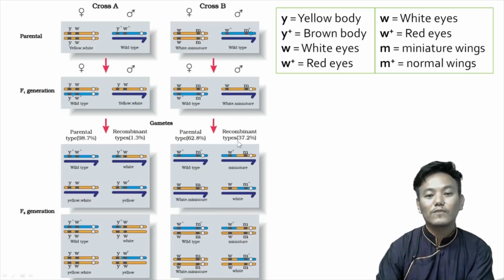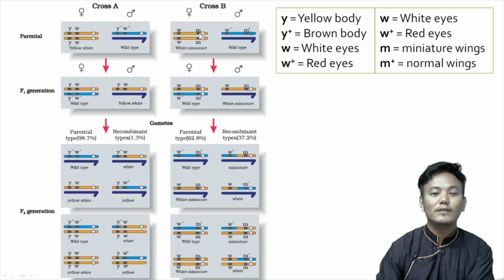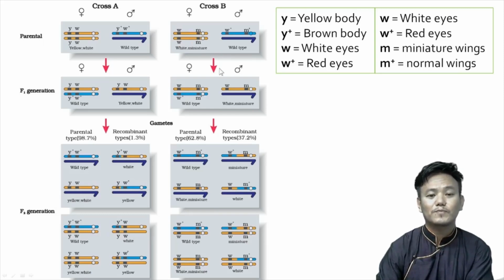The recombination frequency is 37.2%. It shows that the W and M genes, the eye color gene and the wing size gene, are located very far away from each other on the same chromosome.